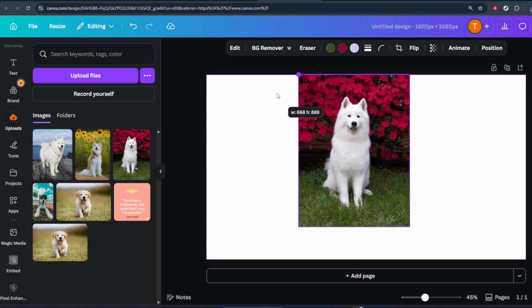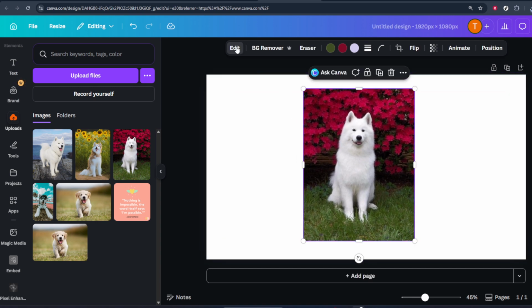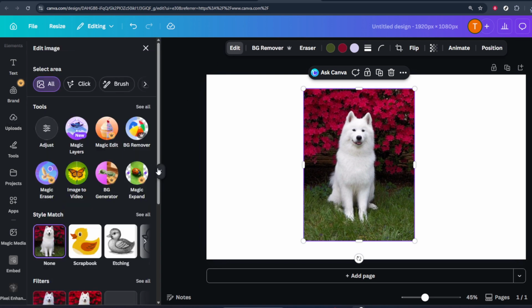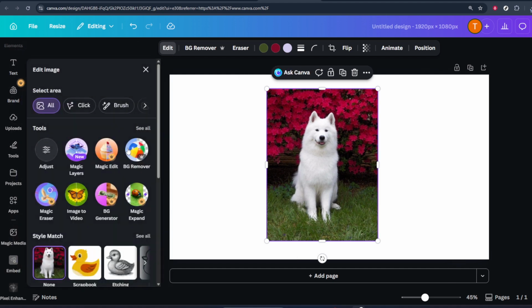Inside this panel, find and click on Magic Grab. This feature helps Canva understand the main subject of your photo, such as a person or an object, and separates it from the background. Give it a moment to process. Once it's done, Canva will treat the subject and the background almost like separate layers, which makes background edits more precise and natural.